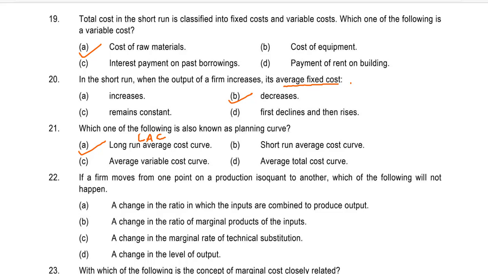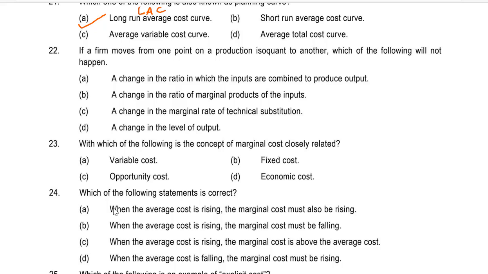Let's shift to question number 22. If a firm moves from one point on a production isoquant to another, which of the following will not happen? A. A change in the ratio in which inputs are combined to produce output.